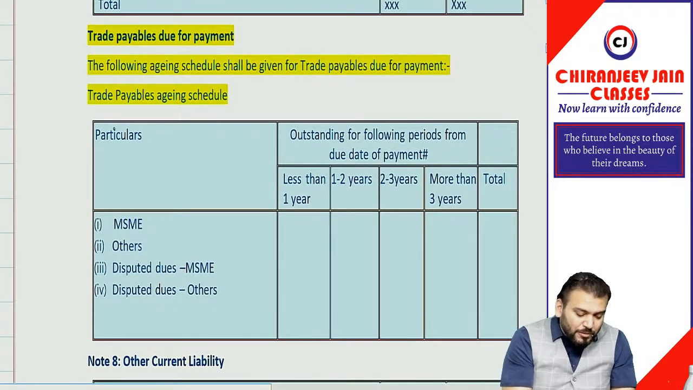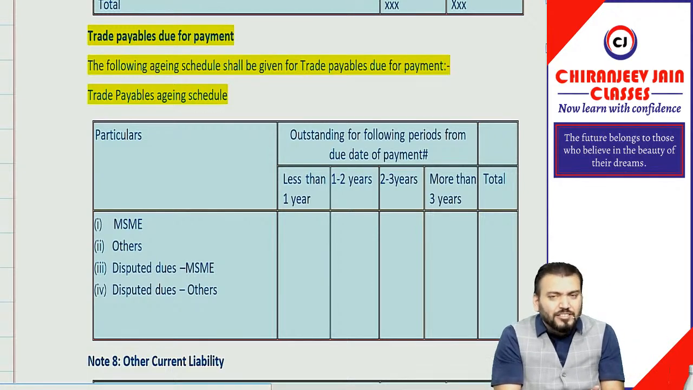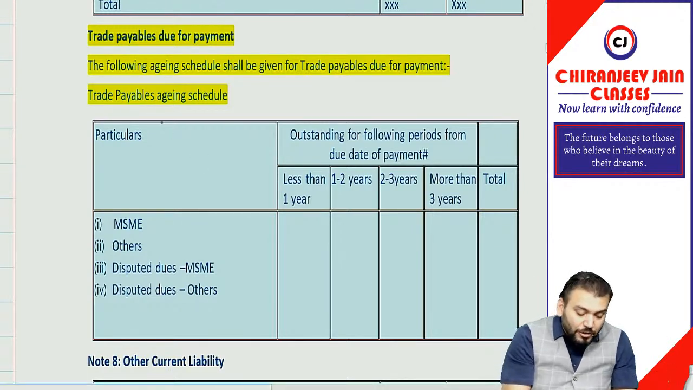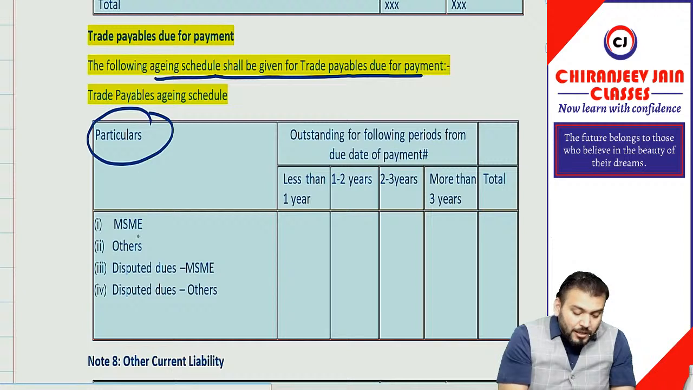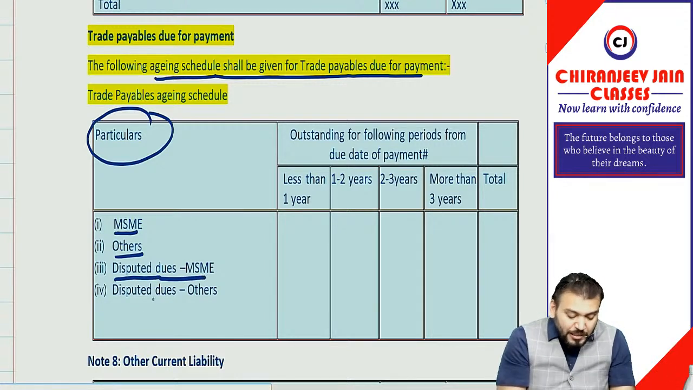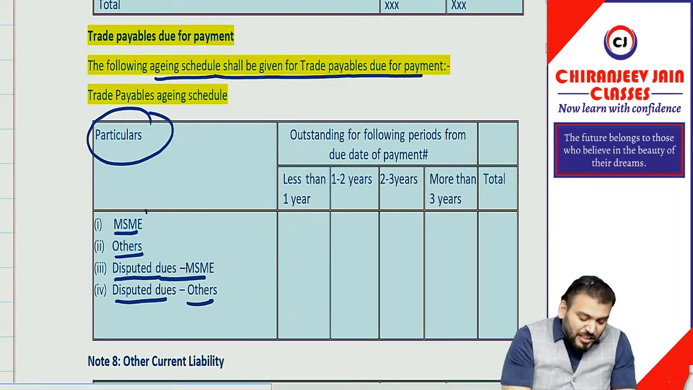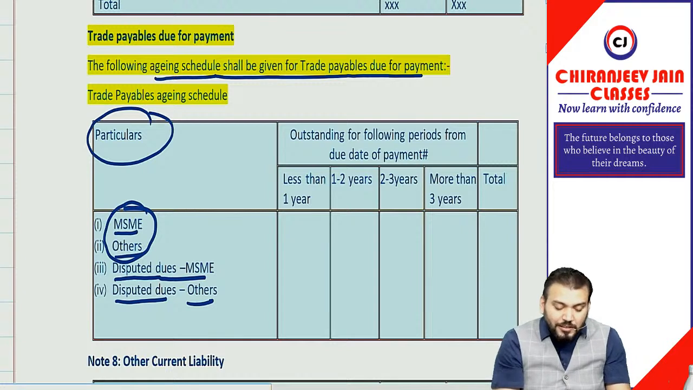So what is this schedule? I don't think they will ask the schedule in exam, but you should know what the changes under trade payable are. We need to write down the following aging schedule for trade payable due for payment. You write down particulars: how much due to MSME, how much due to others, how much disputed dues to MSME and disputed dues to others. Means these are undisputed. Correct.